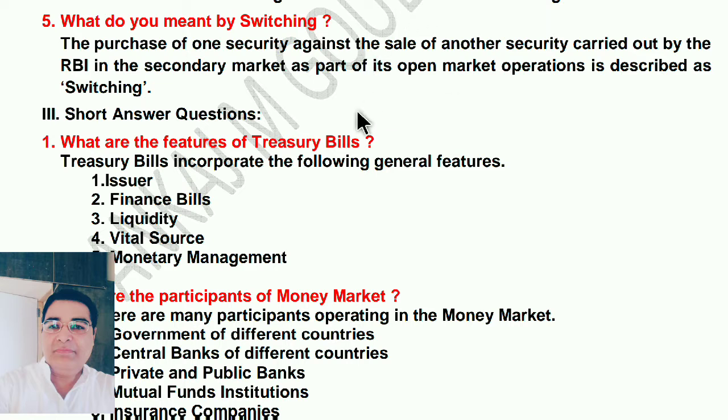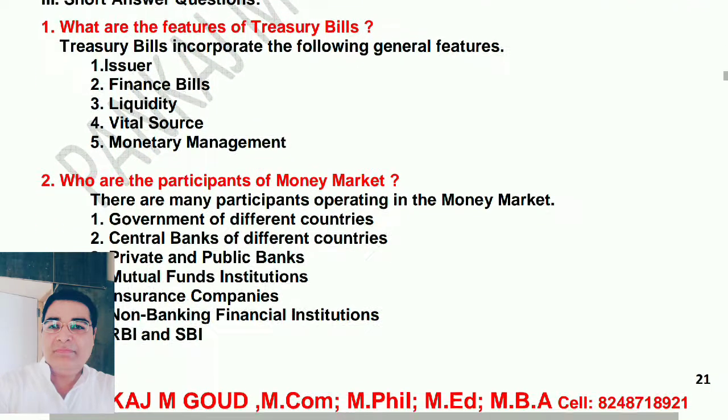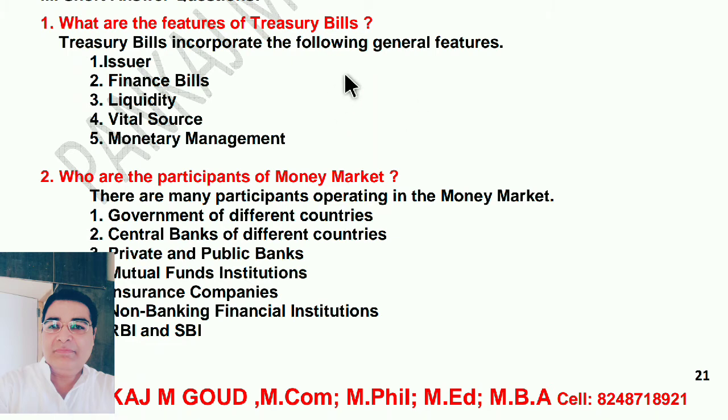Understand? For example, Mr. A has Reliance shares and Mr. B has TCS company shares. So both are exchanging. One person is purchasing and one person is selling. So that is known as switching, exchanging. Next, what are the features of treasury bills? What are the features of treasury bills?